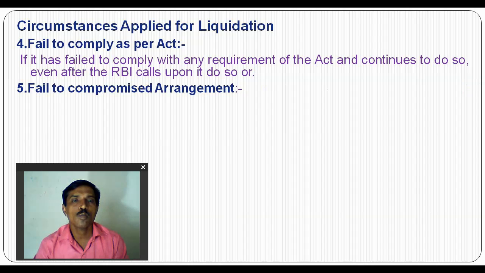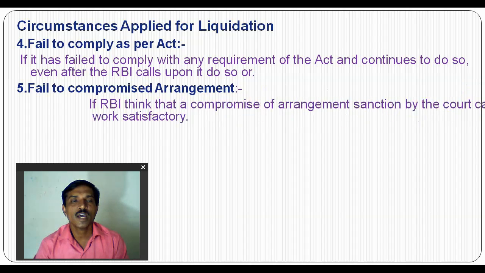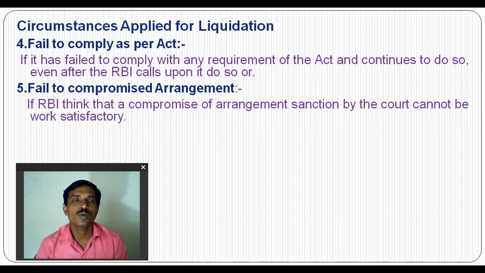Next is the failure of a compromise arrangement. Sometimes cases are filed in the High Court, and at that time a compromise is made between the banking company and RBI, and between the shareholders, customers and the banking company. If these compromises fail to return their debt or their money, then RBI thinks there is no more continuation of the banking business of that particular bank, and the company should be liquidated or wound up. So the compromise arrangement made through the High Court fails and is not satisfactory.